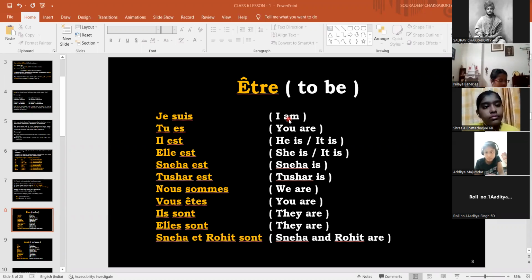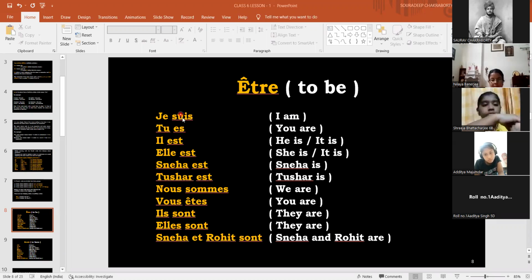Again, we are studying French verbs from scratch. Je suis, which we have already learned in class 4, means I am. Tu es means you are. You can see these are the different forms. Are cannot go with I, and am cannot go with you. You can't say "you am". It will not go with those pronouns.